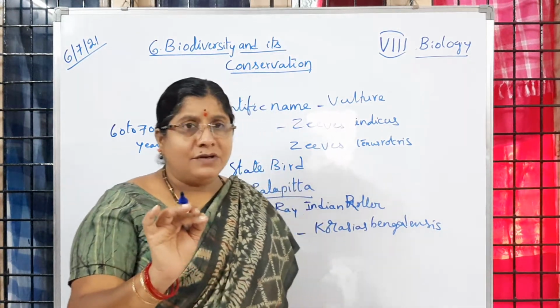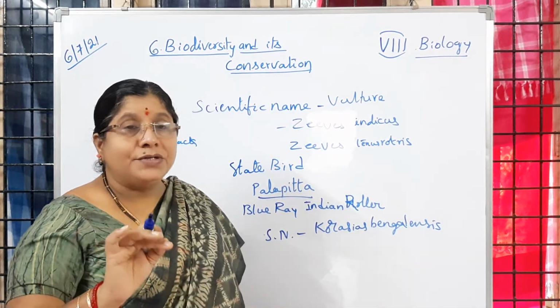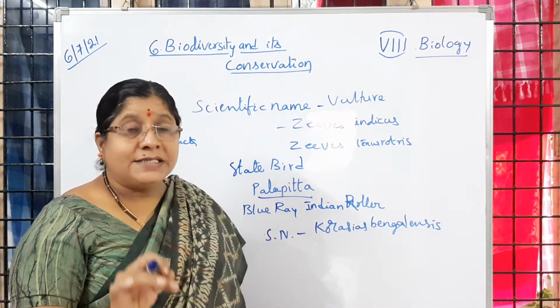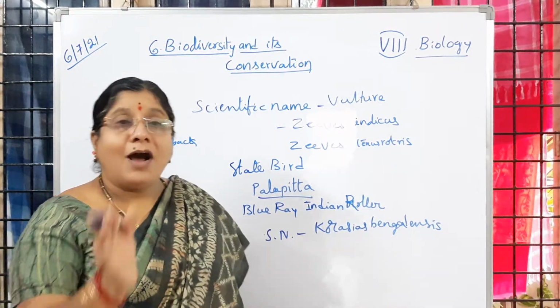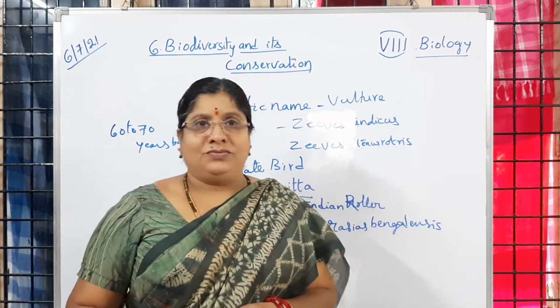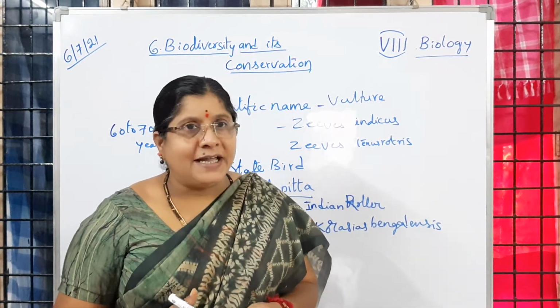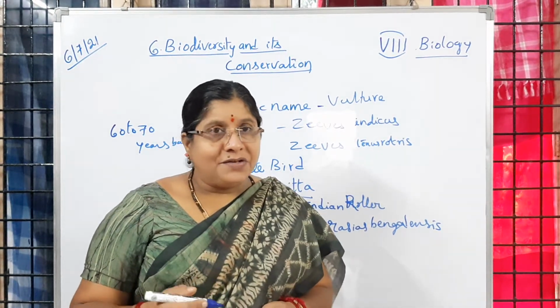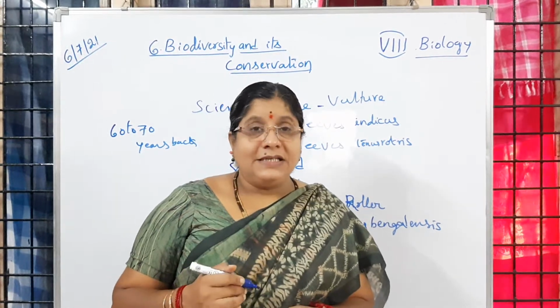You are going to take the example of Ramagundam, how it was 60 years ago and how it is now, and why it happened like that. That we are going to discuss. Is it clear to you?